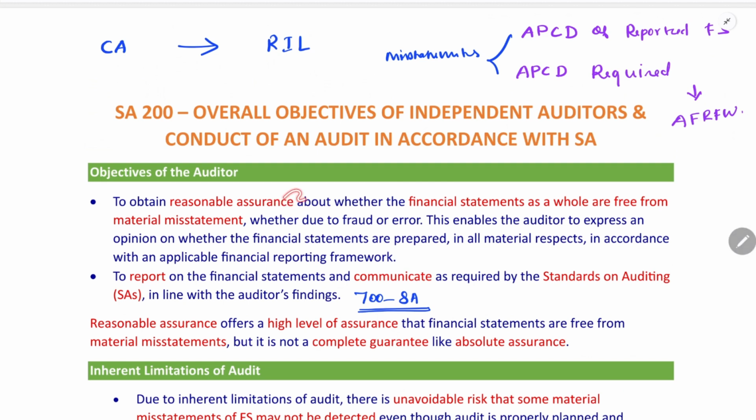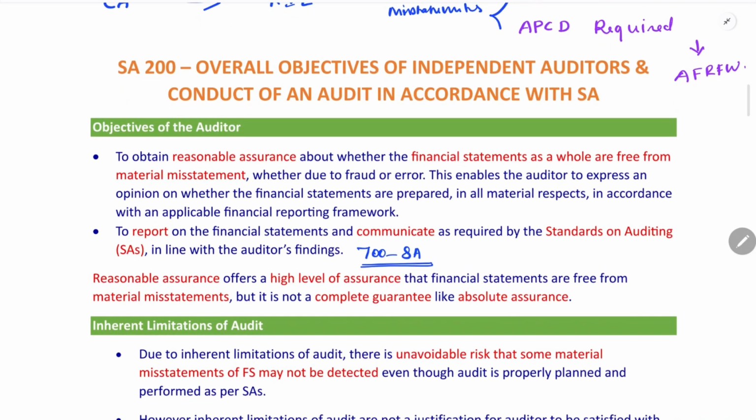First one is assurance. What do you mean by assurance? I'll give it to a third party. What do you mean by third party? The stakeholders. Stakeholders include creditors, debtors, contractors, or investors in the entity. The stakeholders in Reliance Industries will trust my report. That is, I'll give assurance on the report in the case of an independent audit. So I'll give a reasonable assurance. I will not give an absolute level of assurance. I'll give only reasonable assurance.